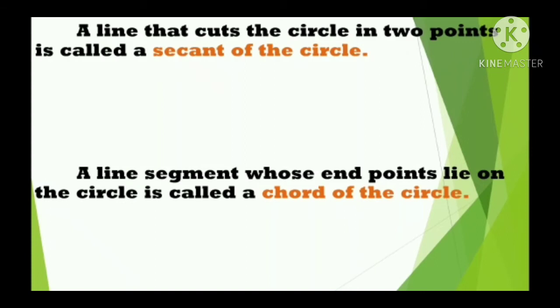What is a line segment? A line segment is also a straight path between 2 points. It has a beginning point and a fixed end point. So a straight path that has end points is called a line segment. A line segment whose endpoints lie on the circle is called a chord of the circle.